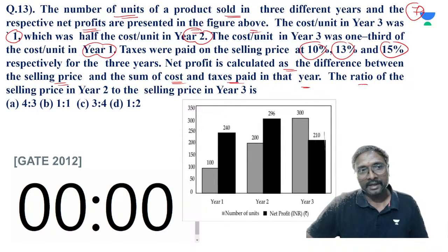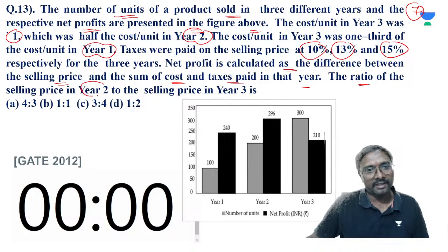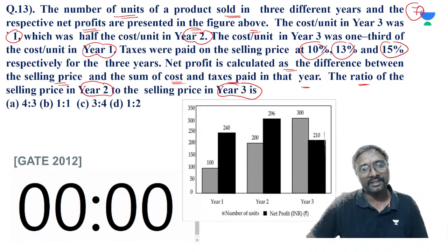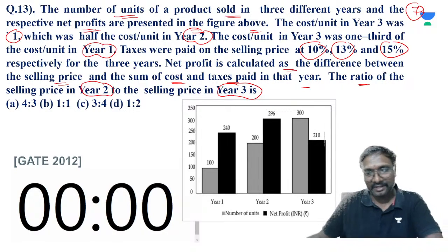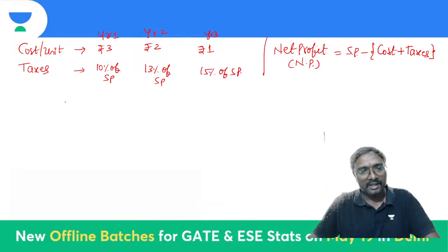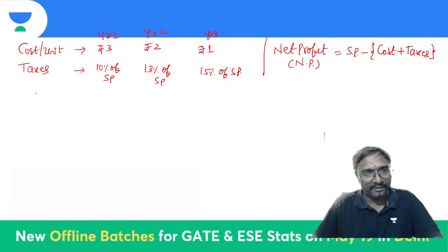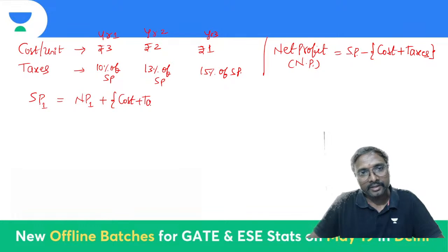So then the ratio of this selling price in year 2 to the selling price in year 3 is, right? Cost is given, and this one is given for year 2 to year 3. So what is it? You can say selling price. What is the selling price of year 1? Selling price for year 1 is equal to net profit for year 1 plus cost and taxes for year 1.